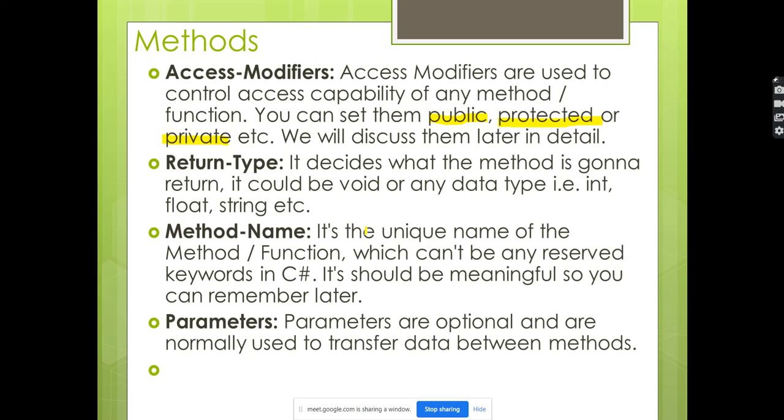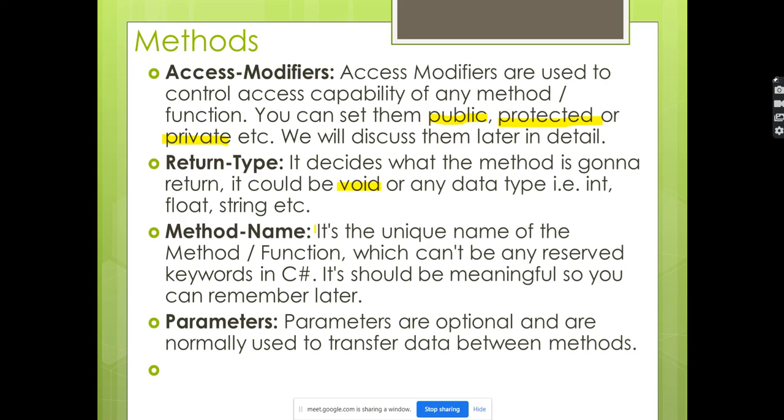Okay, what if the method is not returning anything? It is just displaying the result. Then we can go for void. Void is a data type. It says that there is no return type. It is not going to return anything. So when the method is not returning anything to the main calling function, then we can use the void method. Void method, in the sense there is no return value. It will be called and it will display the value. Okay.